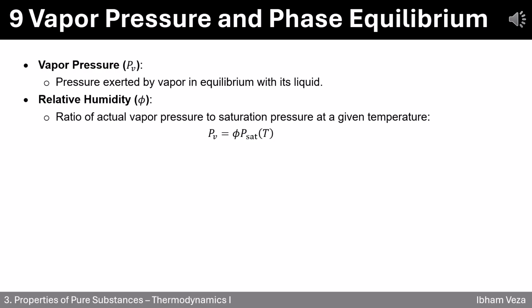Relative humidity, phi, explains how much vapor is in the air compared to how much it can hold at a certain temperature. The formula is PV equals phi times PS at T, where PS at T is the saturation pressure at temperature T. When phi equals 1, the air is fully saturated. No more water can evaporate. When phi is equal to 0.5, the air holds half the maximum moisture. These concepts help you understand practical systems like air conditioning, cooling towers, and weather patterns.